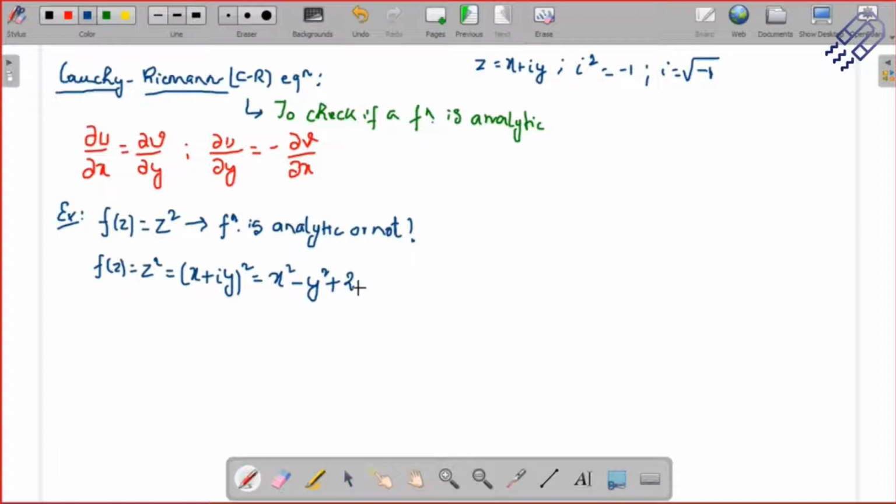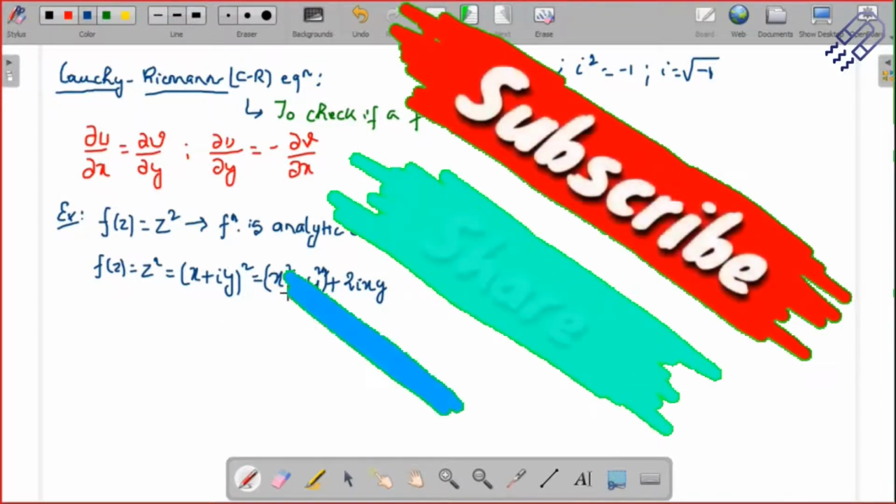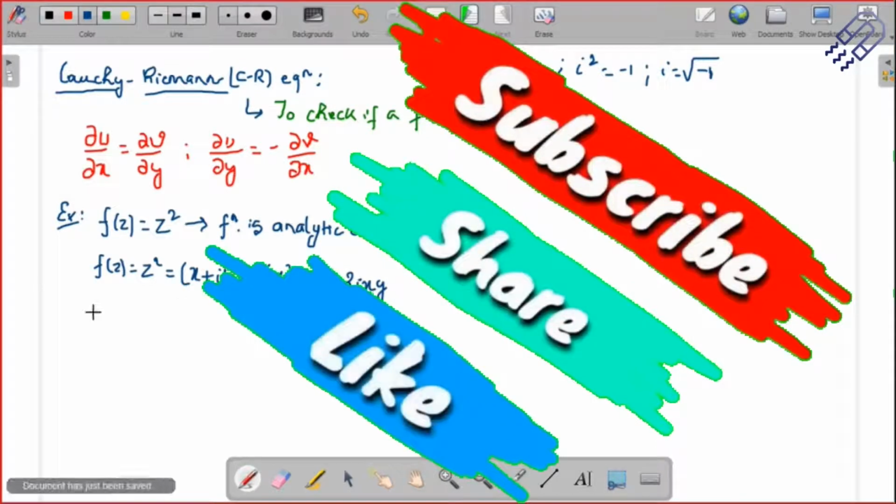2ab, so ab means it is i x y. So 2i x y. Correct. So what we can do is separate out the real part and the imaginary part.